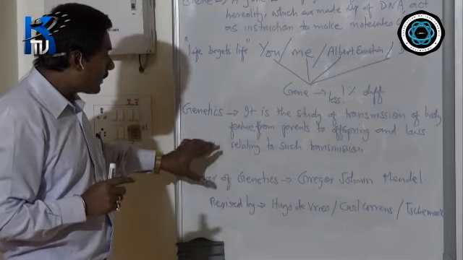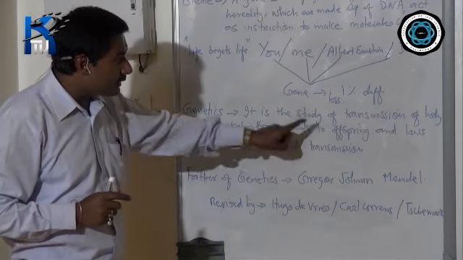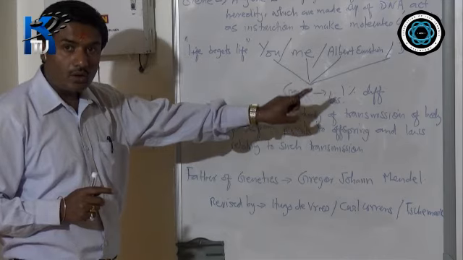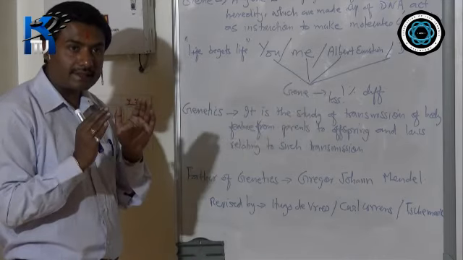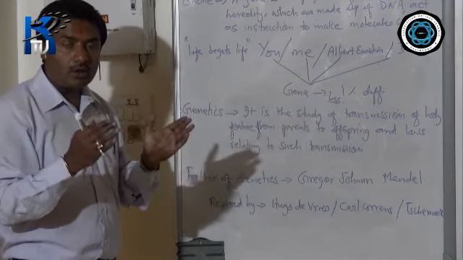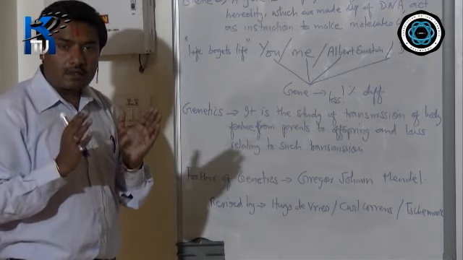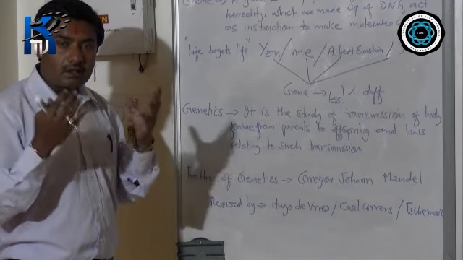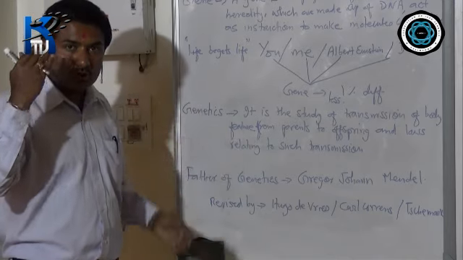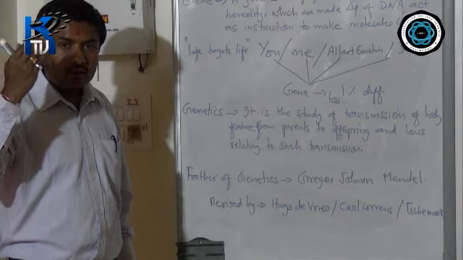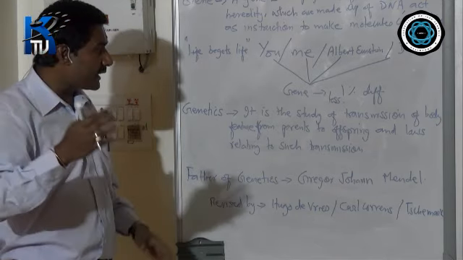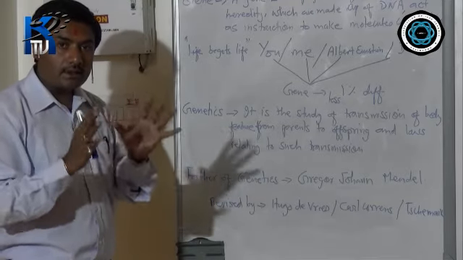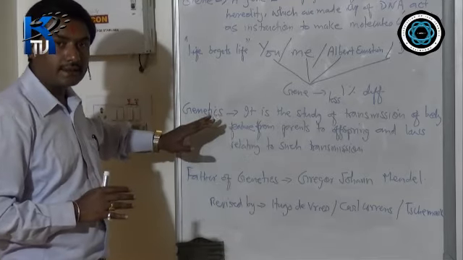Then you have to write: genetics is the study of transmission of body features from parents to offspring. So when I say body features, for example, a person may be tall, short, dark complexion, fair complexion, blue eye, brown eye, the color of the eyes, the shape of the hair, the color of the hair, each and everything, all these features are transmitted from parents to offspring. The study of this transmission is called genetics.